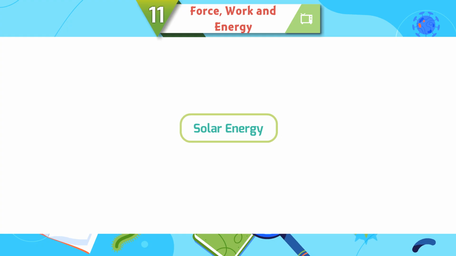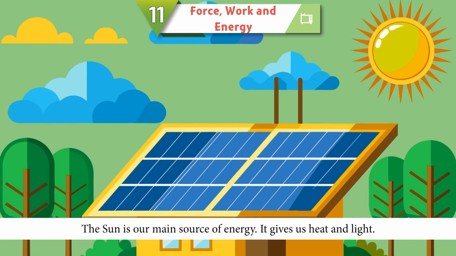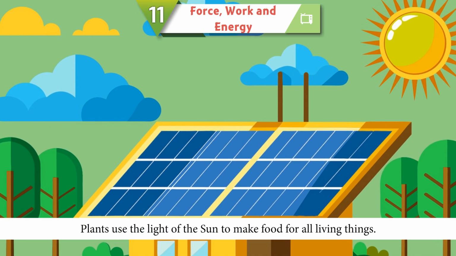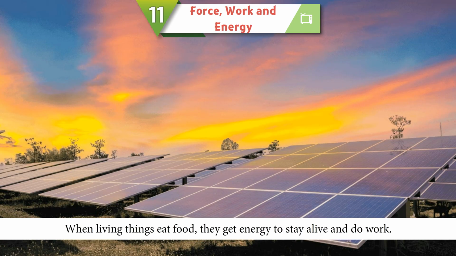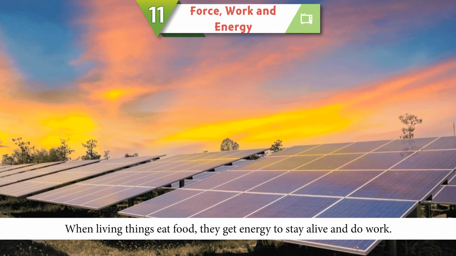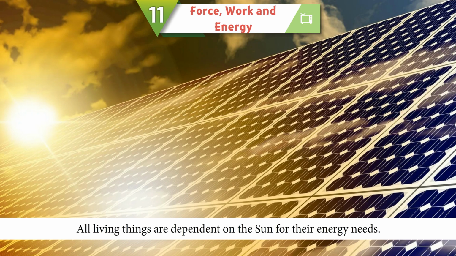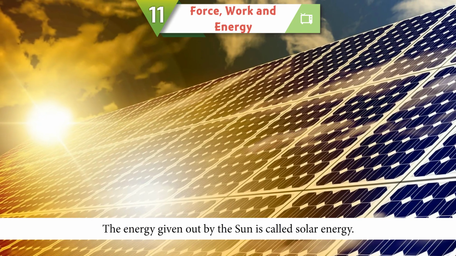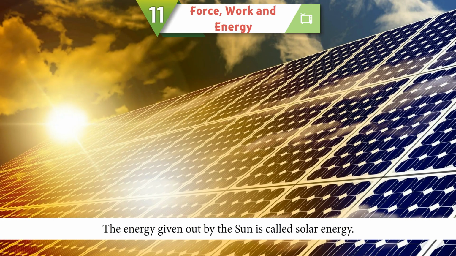Solar energy. The sun is our main source of energy. It gives us heat and light. Plants use the light of the sun to make food for all living things. When living things eat food, they get energy to stay alive and do work. All living things are dependent on the sun for their energy needs. The energy given out by sun is called solar energy.